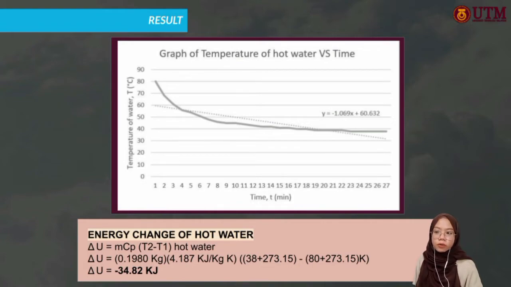We need to convert the temperature to Kelvin, so we add 273.15 to T2 and T1, and then we get the energy change for hot water as negative 34.82 kJ. The negative here means that the energy is being released from hot water.